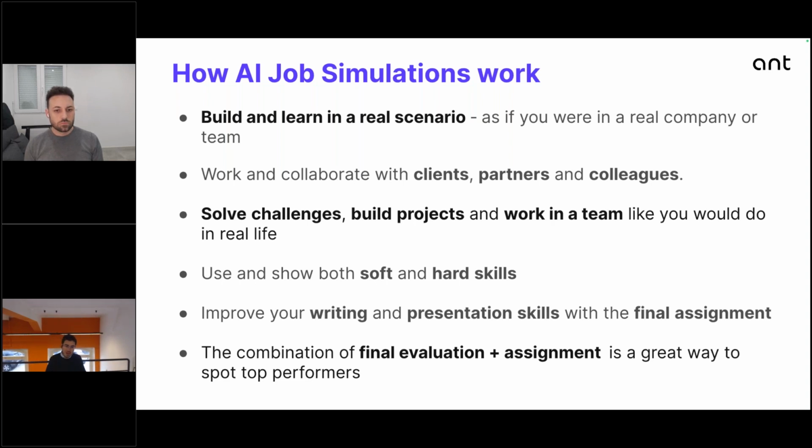That's a way for them to really measure also the writing capabilities of their people, the presentation skills of their people, which I think is usually something that is very difficult to assess. Yeah, no, you're right, Stefano, you're right.